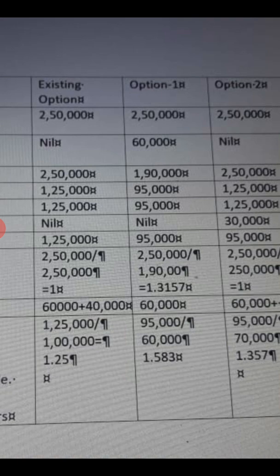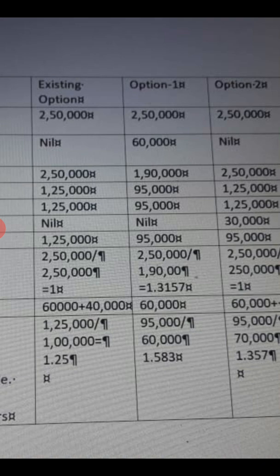Instead of option 1, you write it as option 2. And the last one is option 3. Don't write existing option. I took the format of the previous problem, that's why I forgot to change the column name. The first column name is option 1, the second is option 2, the third is option 3.